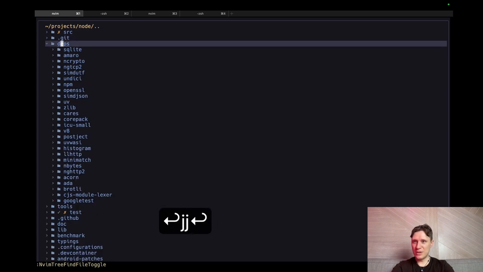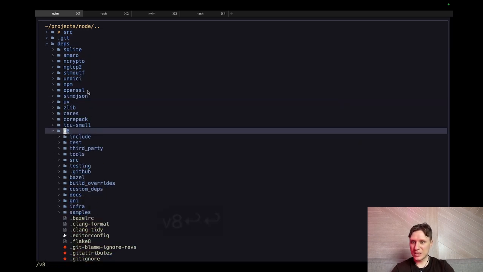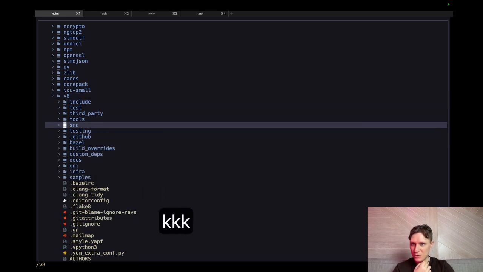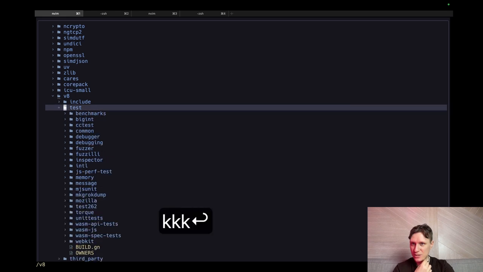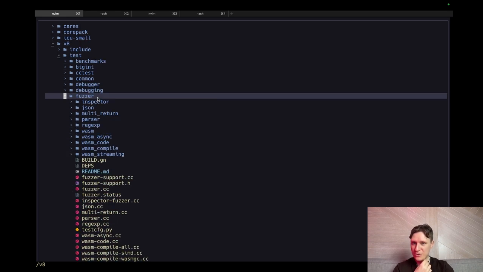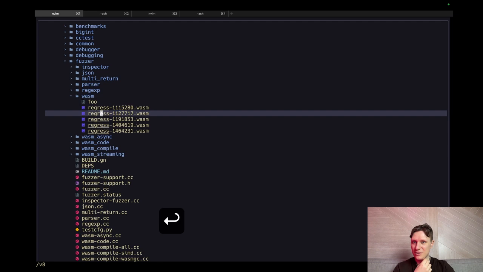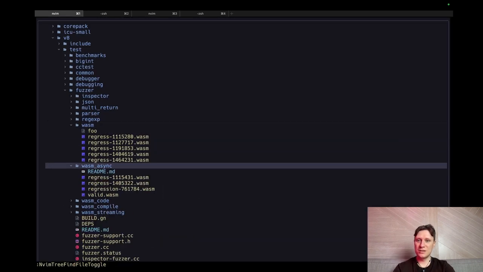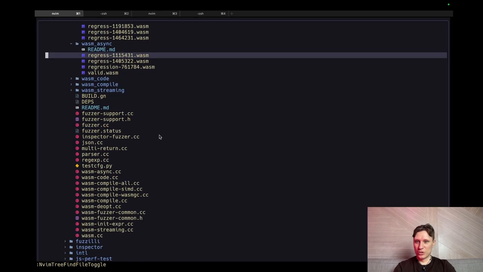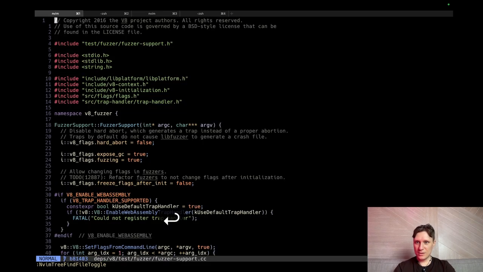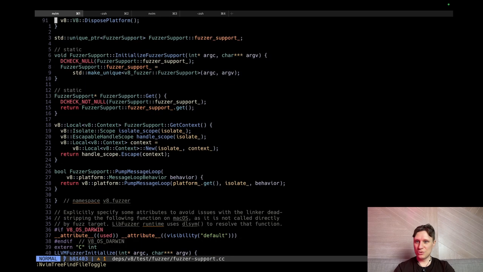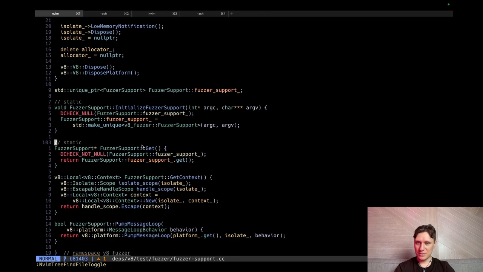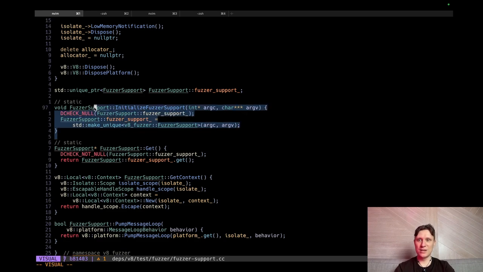Where is it, dependencies, V8. They have a lot of fuzz tests here. Bazel, what is Bazel? I do not know. Third party, include, tests. Yeah, they have a fuzzer. So we have a lot of fuzzers here that we can examine to see how they test the code with fuzzers. I believe fuzz testing is the future of software development because it's not done a lot today, but it's the most powerful way of testing stuff.